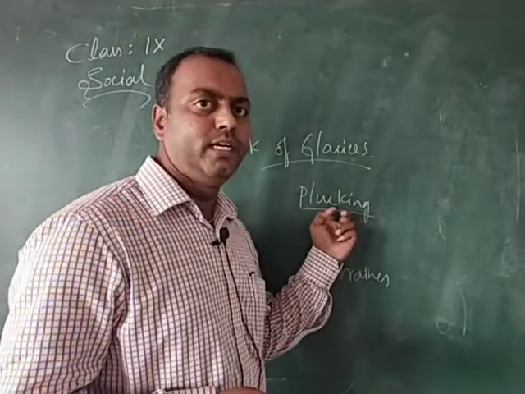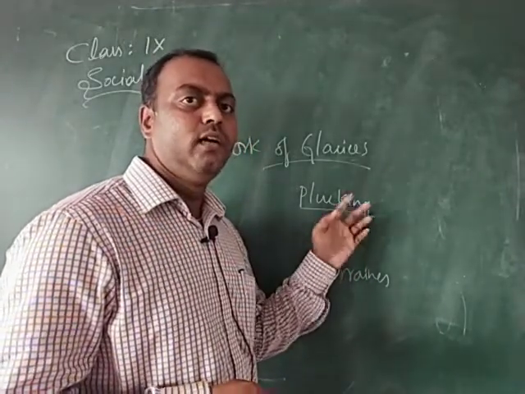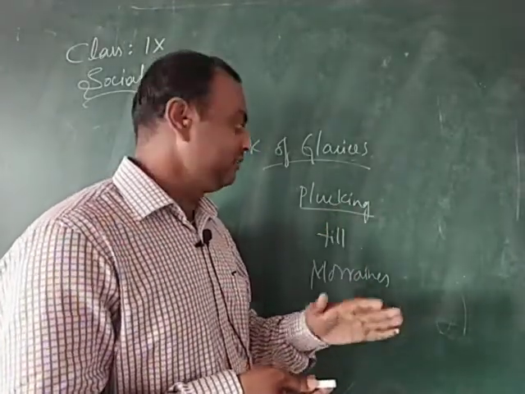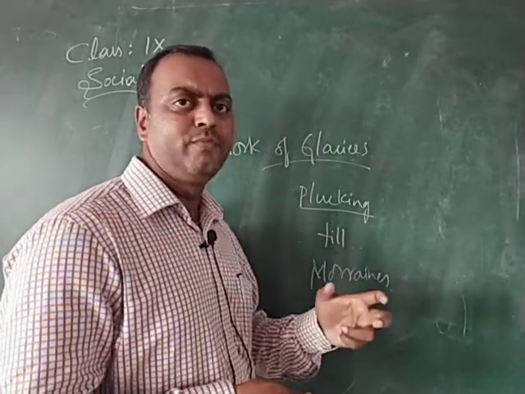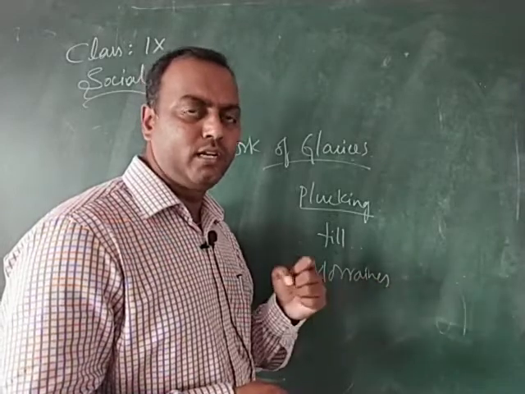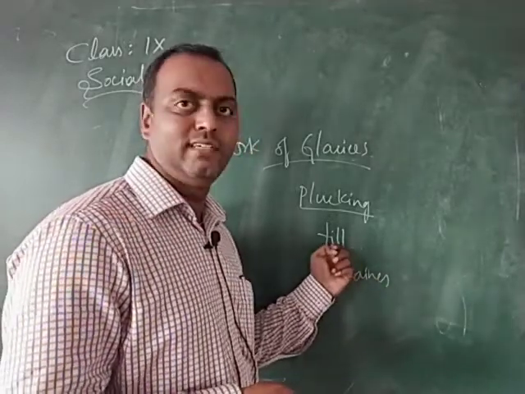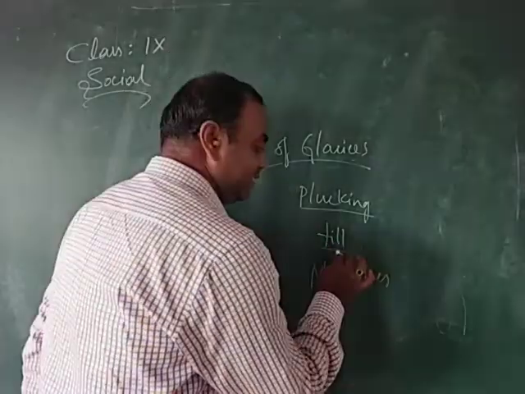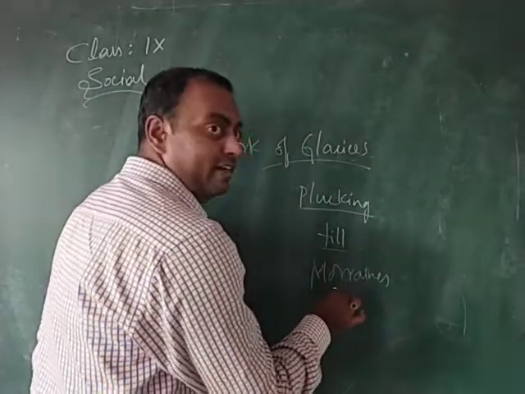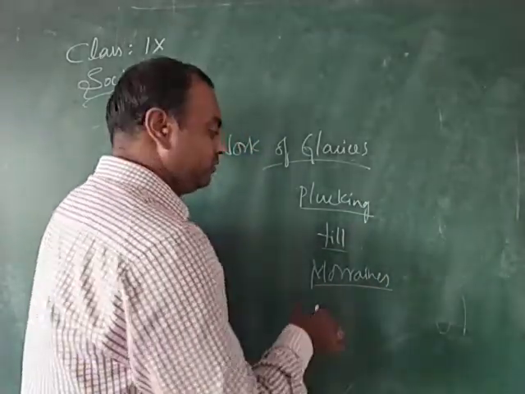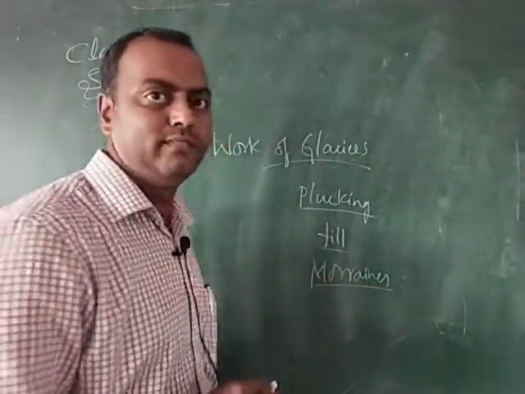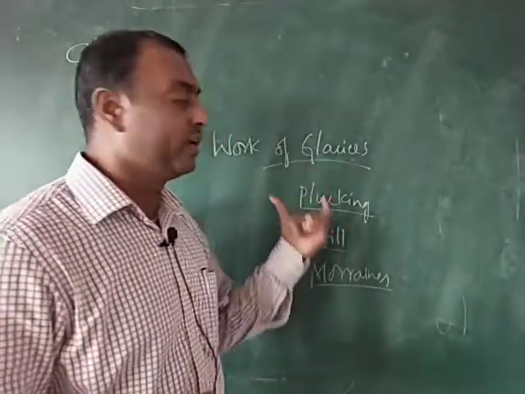Due to the plucking and abrasion of the bedrock under the ice, they form as till. The pebbles, cobbles and other material which is brought by these glaciers is called till. The deposition of this till in different parts of the glacier, on the hilly slopes, on the sides of the bank, are called moraines. So this is about the work of the glacier.